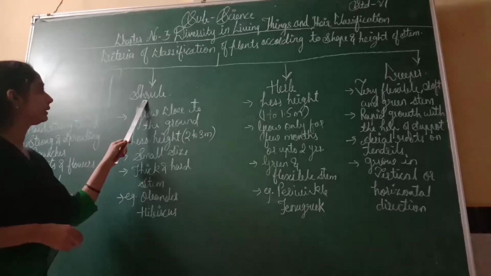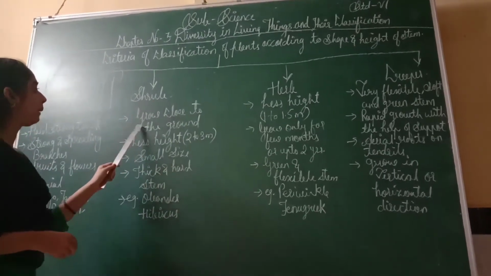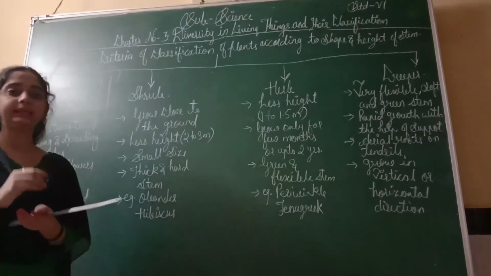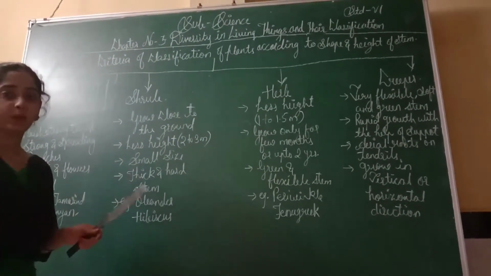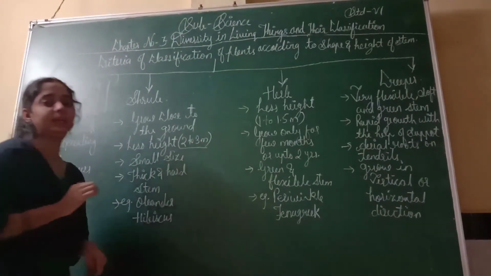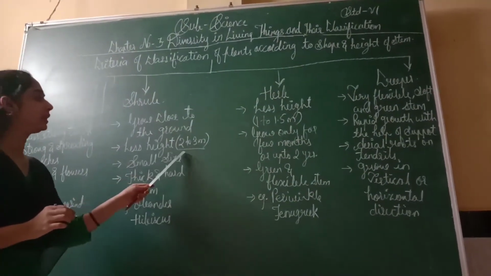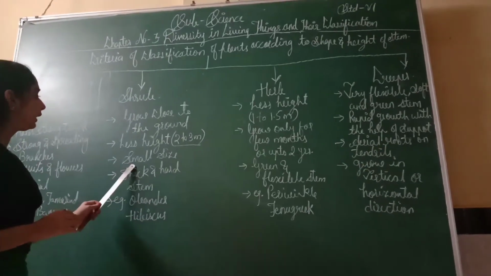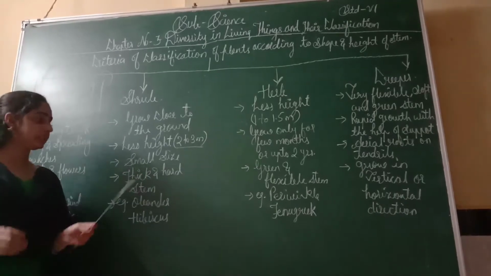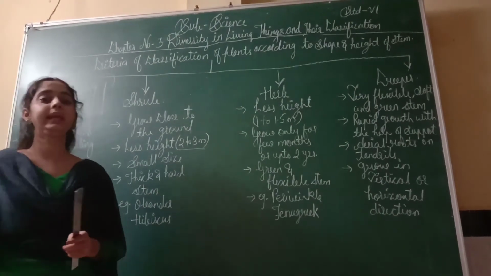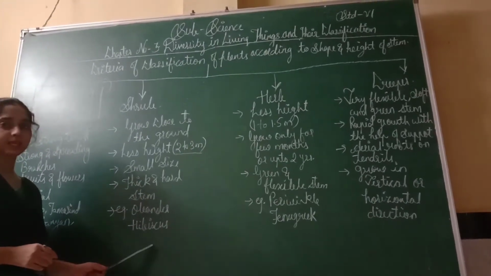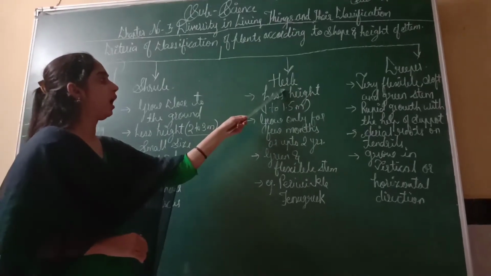Now next is shrub. Shrubs grow close to the ground. They are very small in height, very close to the ground. Less height: their height is 2 to 3 meters only. They are small in size. They have a thick and hard stem. Their stem is very thick and very hard, meaning strong. Examples: oleander, hibiscus, etc.